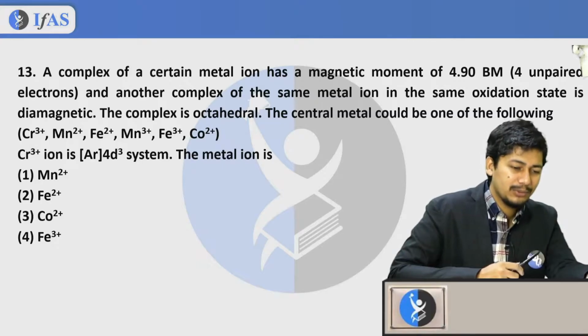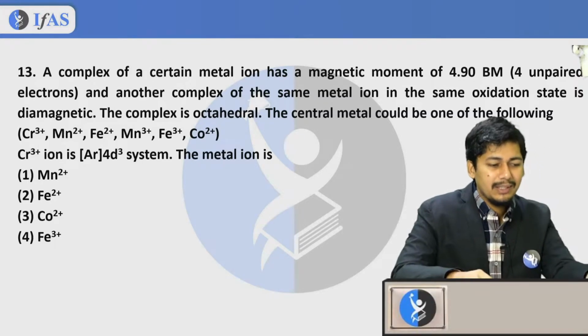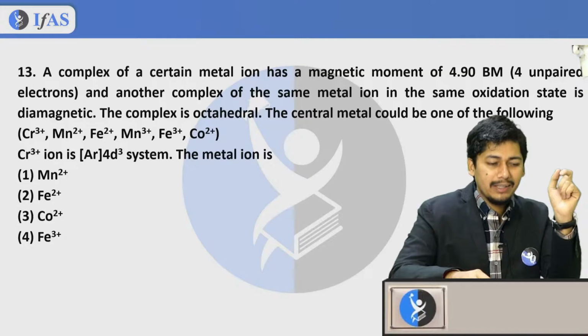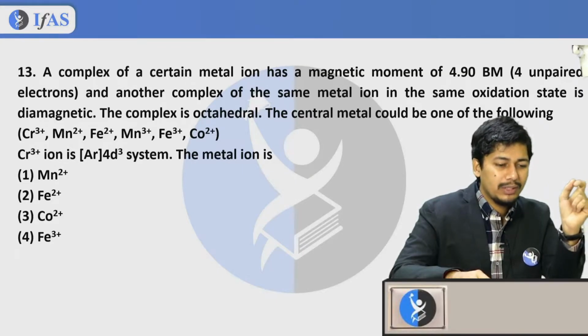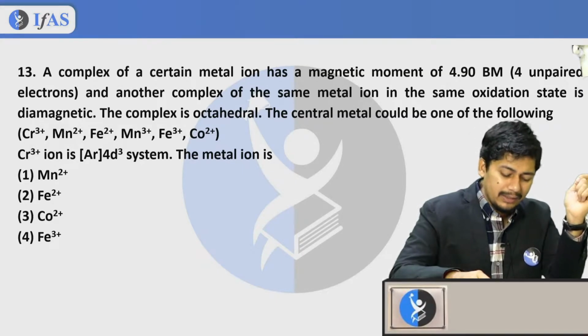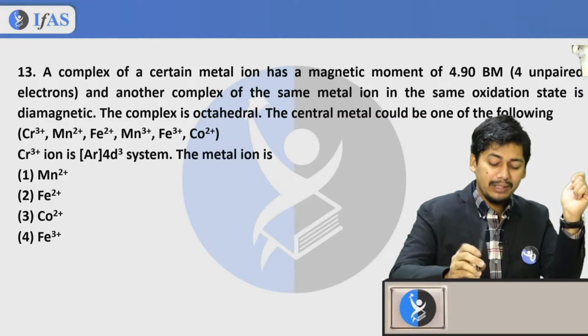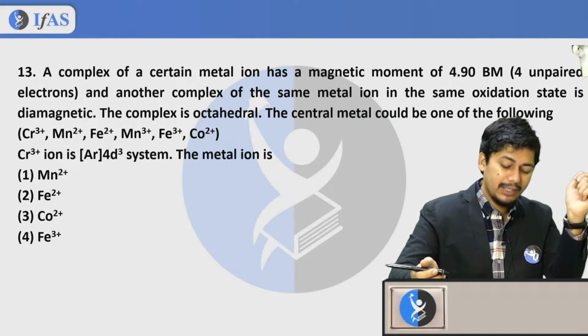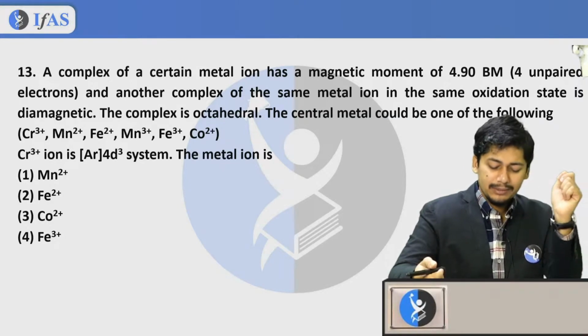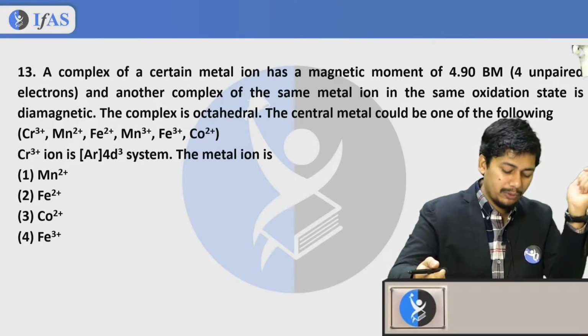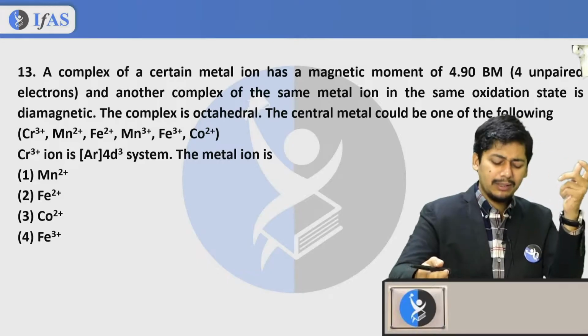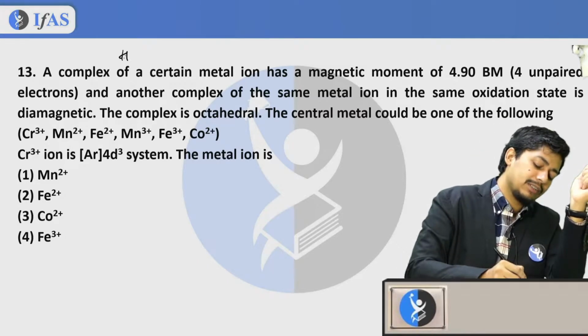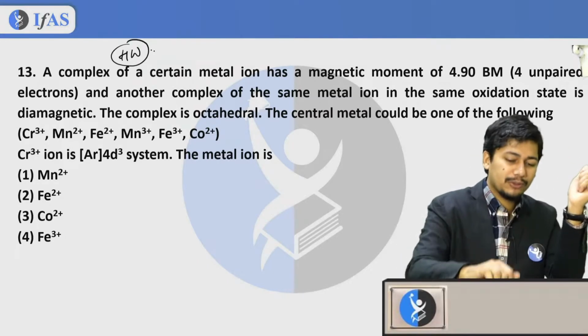Okay, this will be your next question, and this is going to be your homework question. A complex of a certain metal ion has a magnetic moment of 4.90 Bohr magneton, and another complex of the same metal ion in the same oxidation state is diamagnetic. The complex is octahedral. The central metal atom could be one of the following. What is the metal ion present here?